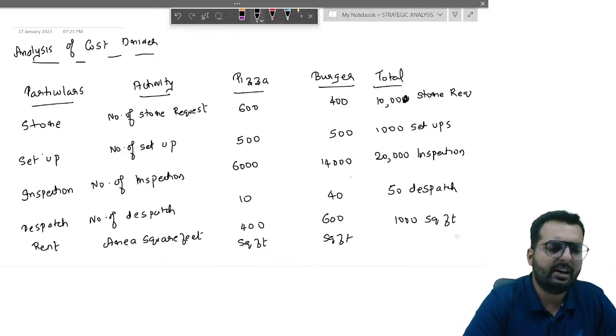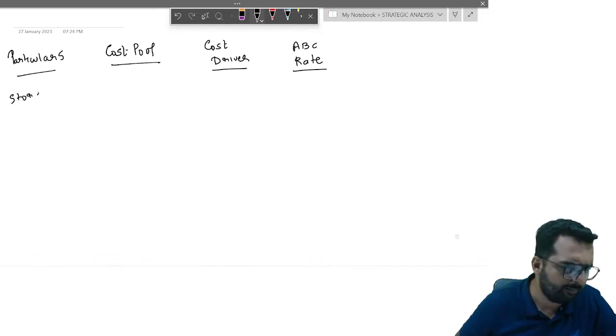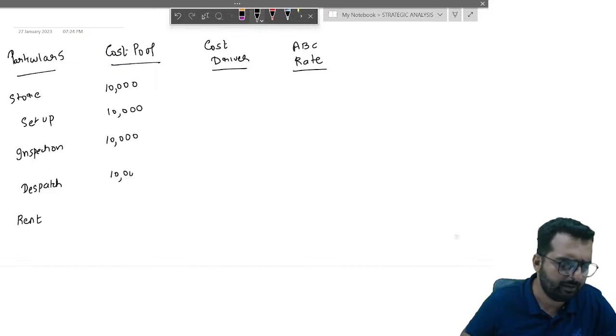So once you are done writing about the cost driver, now I will put the five costs: store cost, setup cost, inspection cost, dispatch cost, rent cost. How much is the cost for each? 10,000, 10,000, 10,000, 10,000 and 10,000.